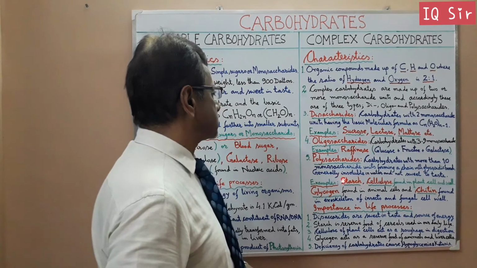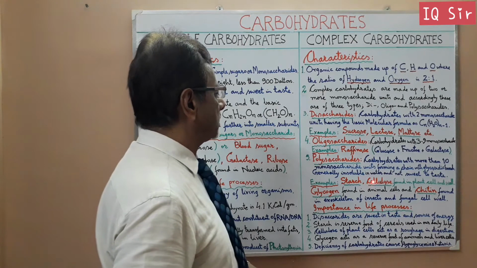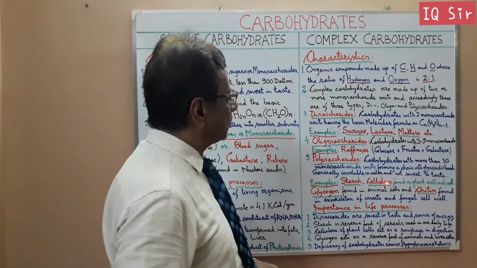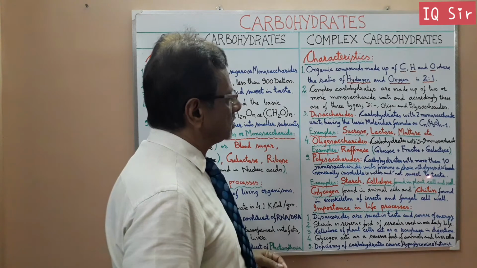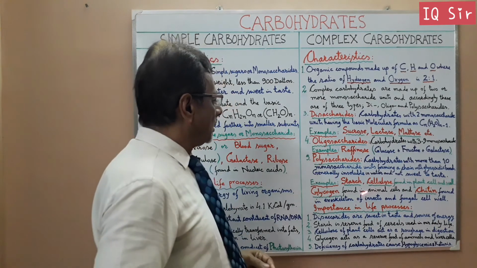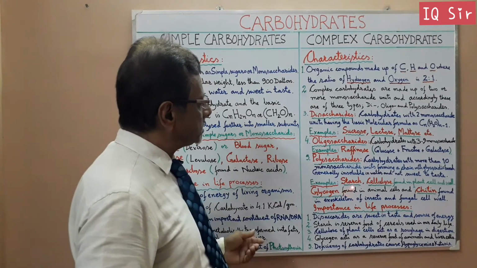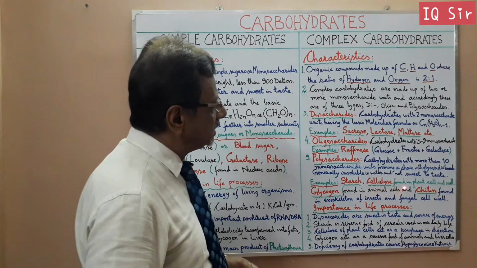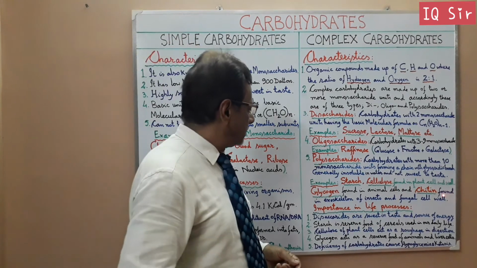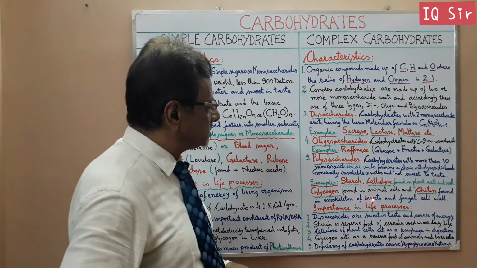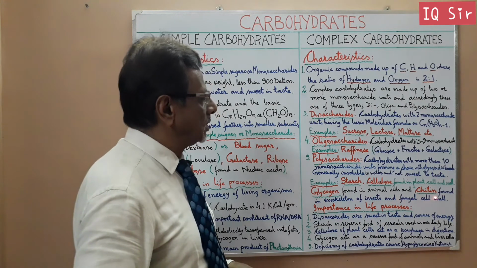Examples are starch and cellulose found in plant cells, and cellulose is the main constituent of the plant cell wall. Glycogen is also a polysaccharide found in animal cells, and chitin is found in the exoskeleton of insects and the fungal cell wall.